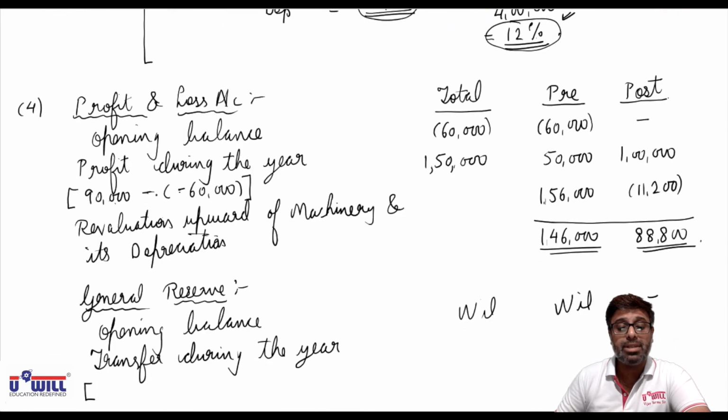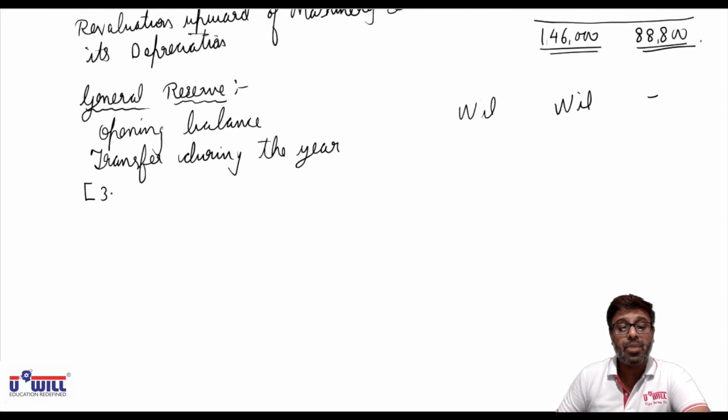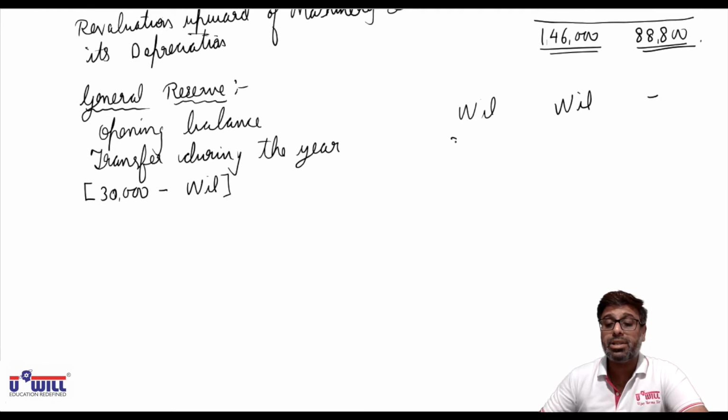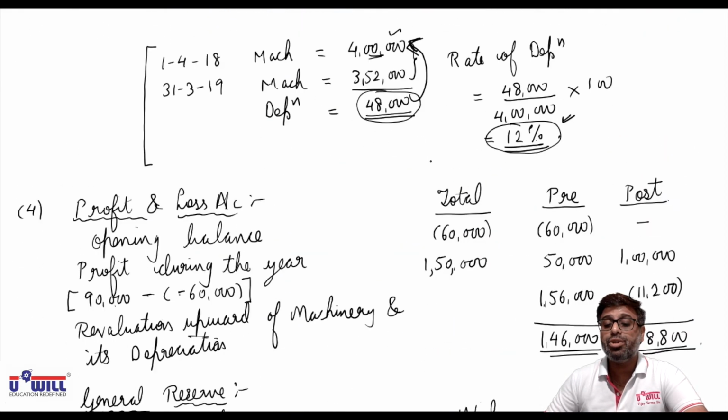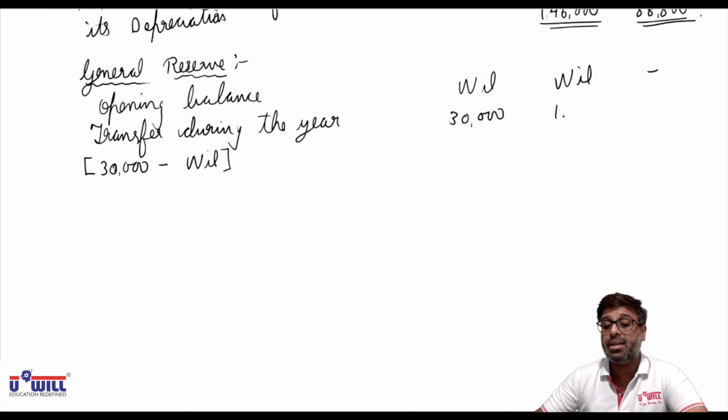So 30,000 minus nil. This we will distribute in the time ratio 1:2. So 30,000 into 1 by 3, 10,000 is pre-acquisition general reserve, and 30,000 into 2 by 3, 20,000 is post-acquisition reserves. So finally 10,000 is pre and 20,000 is post.